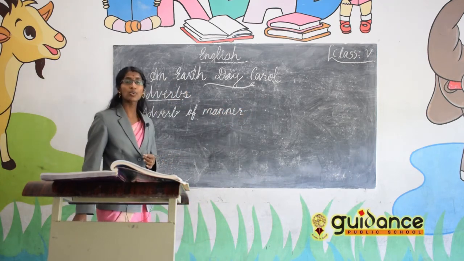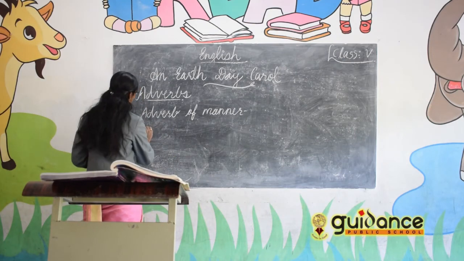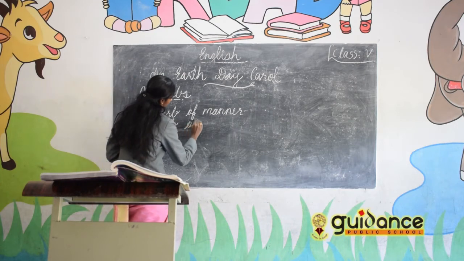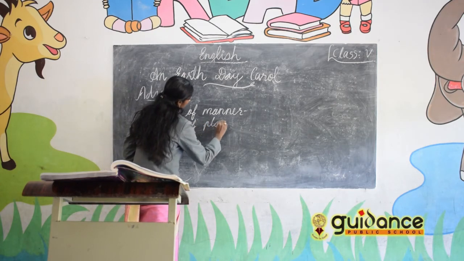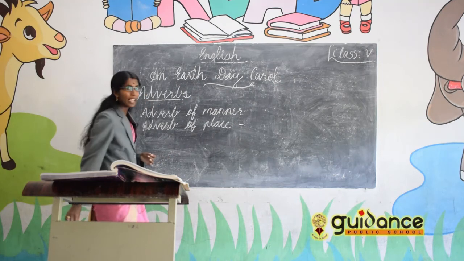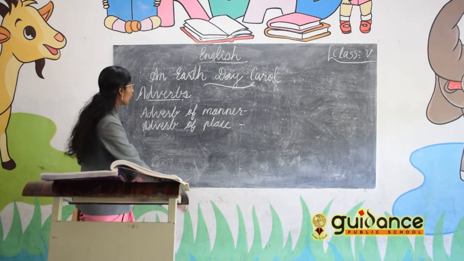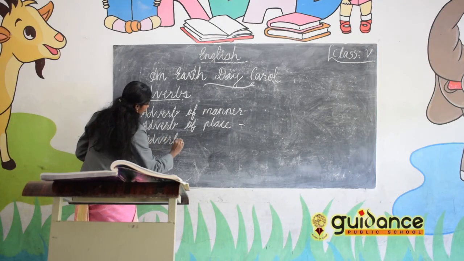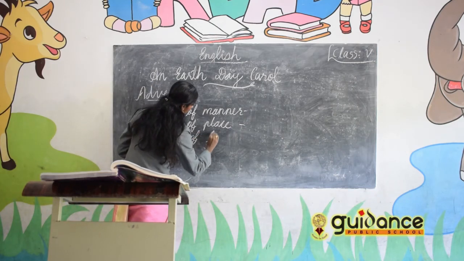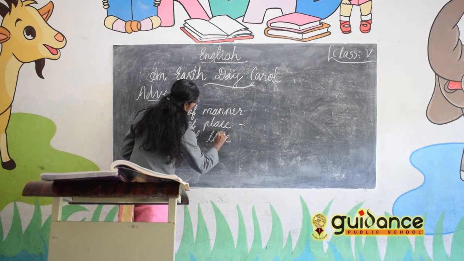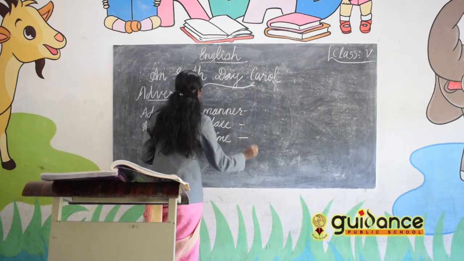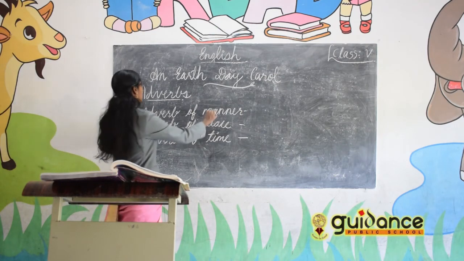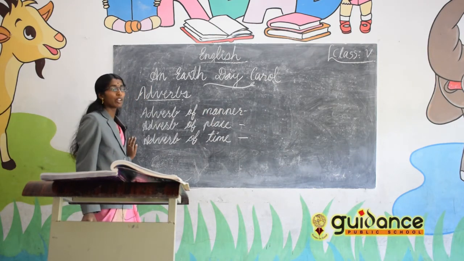Then the next one is adverb of place, and the next one adverb of time. So there are three main adverbs: adverb of manner, adverb of place, and adverb of time.